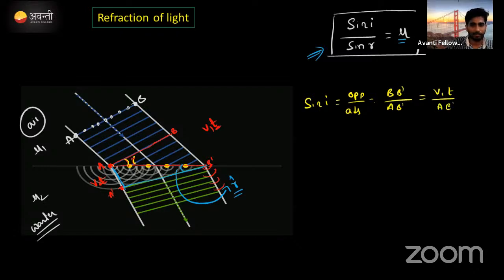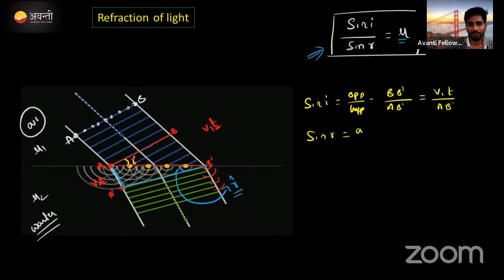Okay. What is sin r? Is it right what I'm writing here? Opposite by adjacent? No, sin function is opposite by hypotenuse.